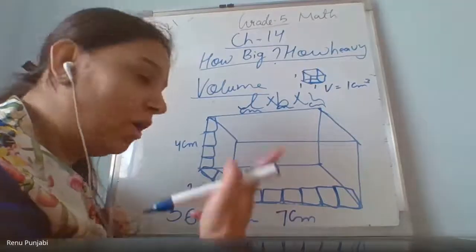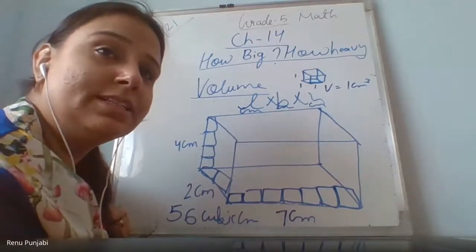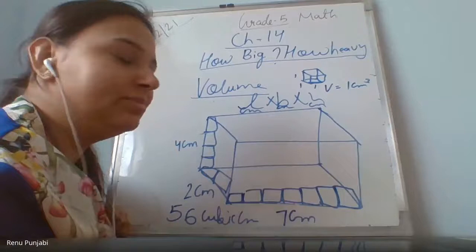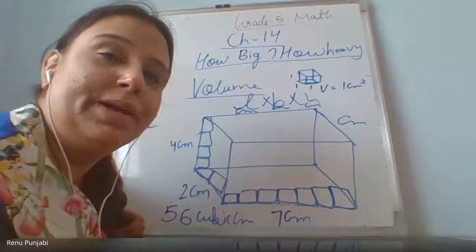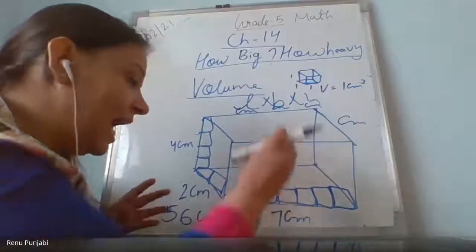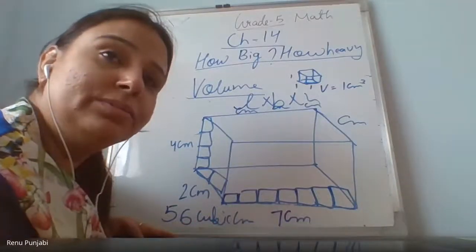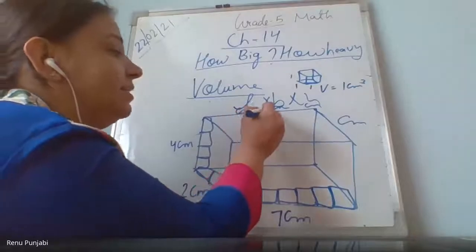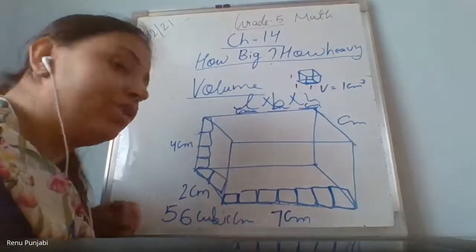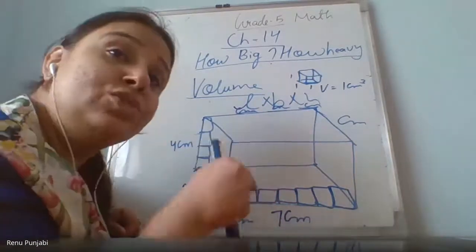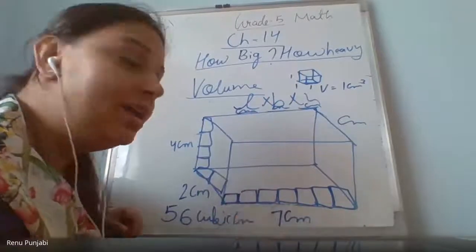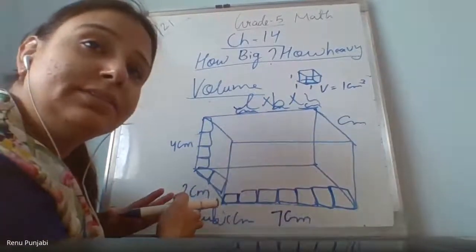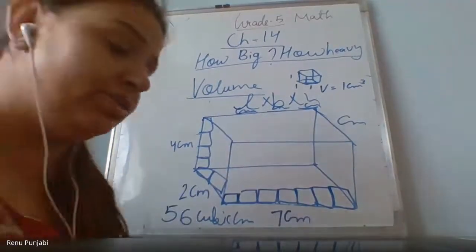So how many centimeters is this? 56. Why are these cubic? We are measuring with the cubes, and we are taking the centimeters also 3 times. That is why centimeter cube or cubic centimeter. As you have learned square in the area, because you measured area with squares, here we are measuring with cubes. Have you understood now?